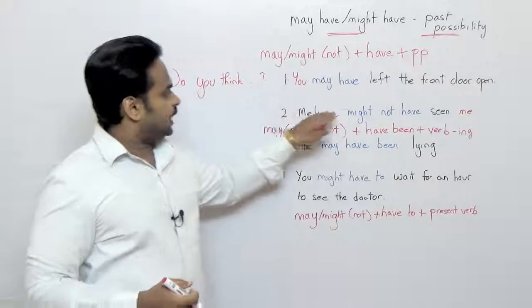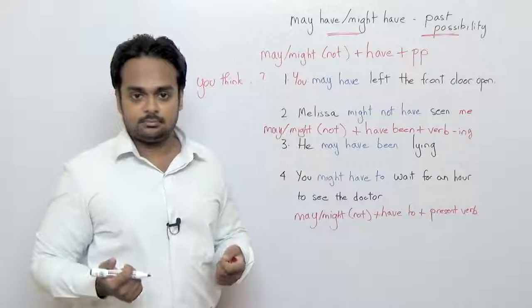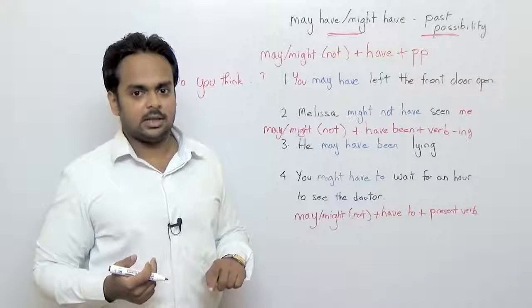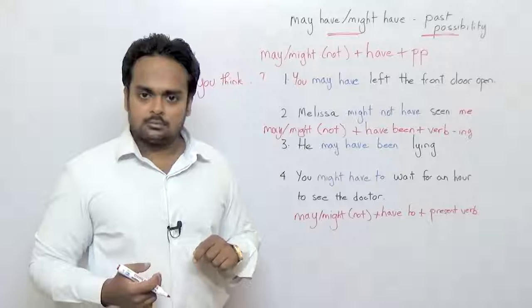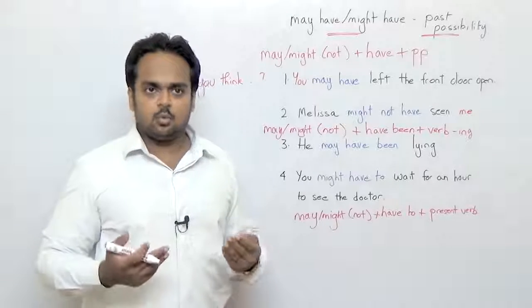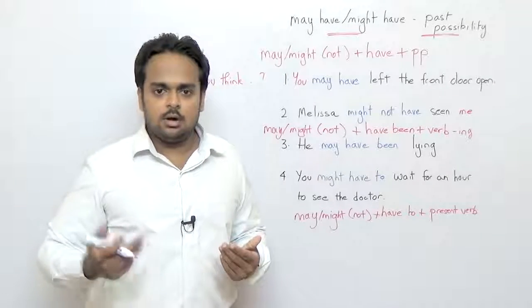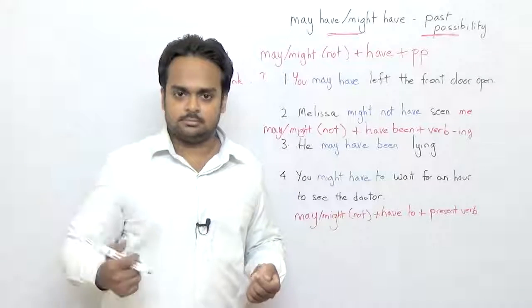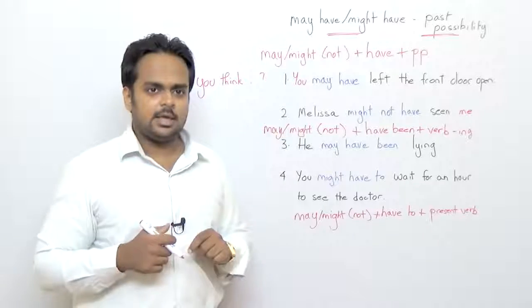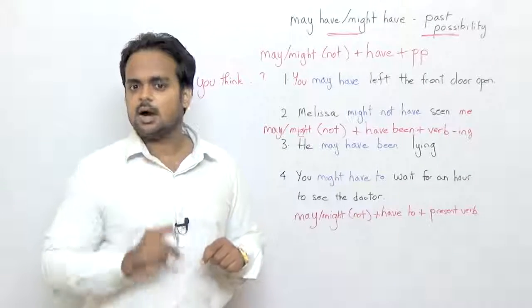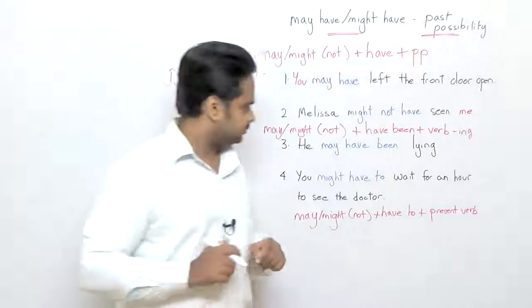Do you think Melissa might not have seen me? Yeah, it's possible. Maybe Melissa didn't see you. Do you think he may have been lying? I believed him when he told me that he won $1 million in the lottery. But now that I think about it, do you think he may have been lying? I think he was lying.